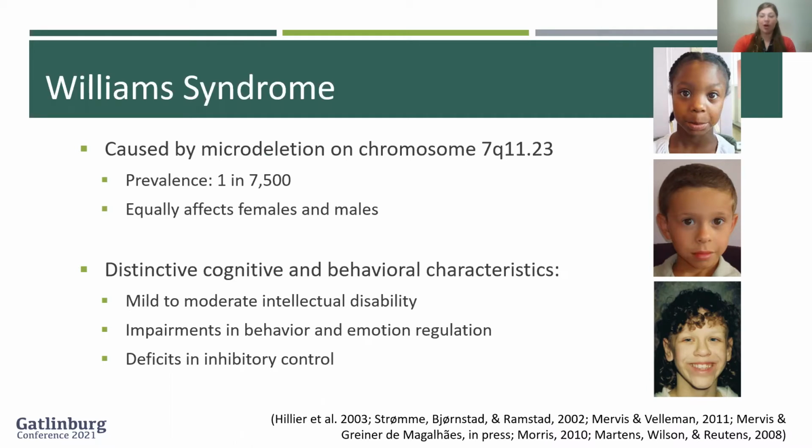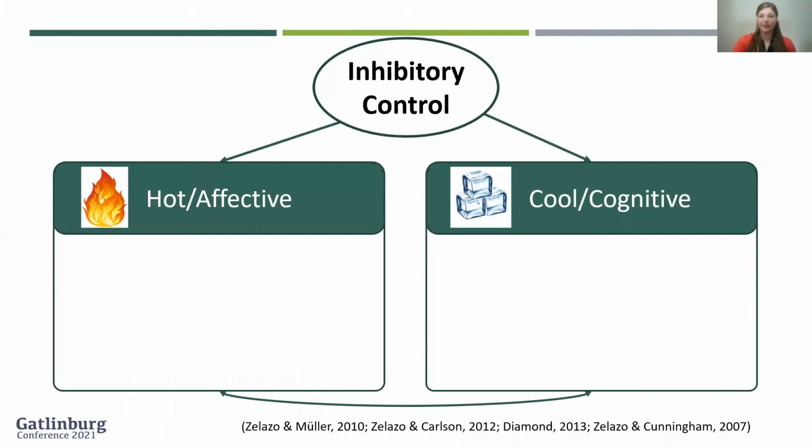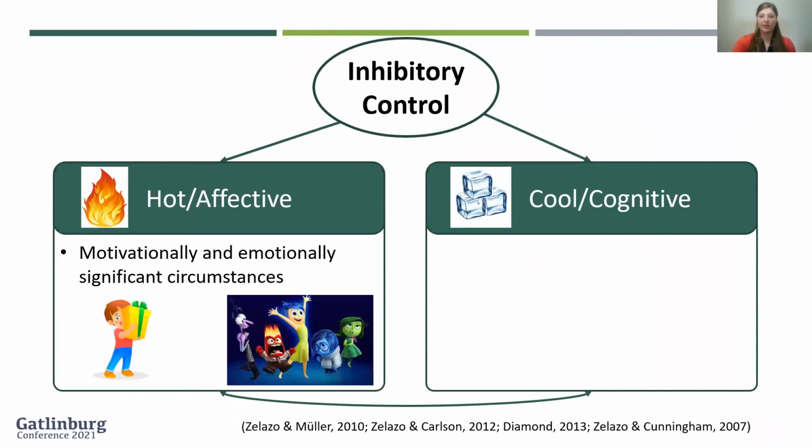Children with Williams syndrome often exhibit mild to moderate intellectual disability and have impairments in behavior and emotion regulation. They often have deficits in inhibitory control, which is the ability to overcome an automatic or dominant response. Within inhibitory control, there are two separable yet interrelated hot and cool subdomains.